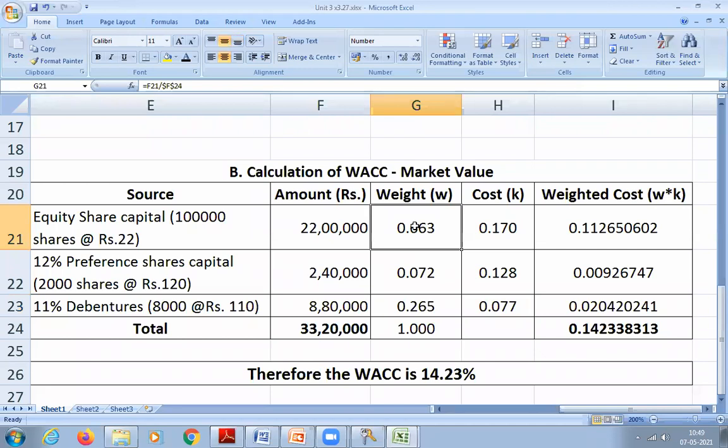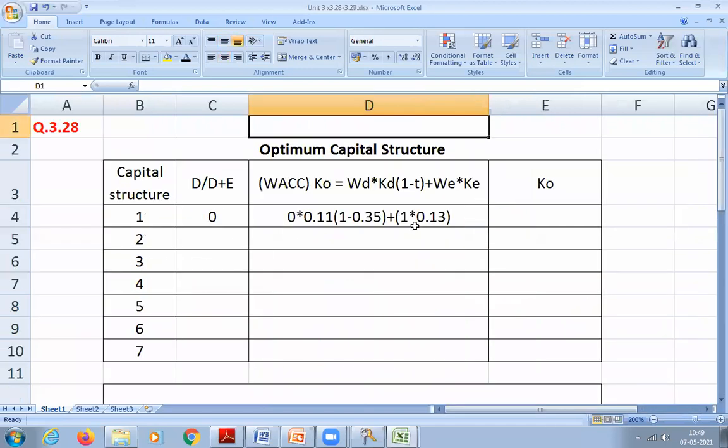And when I say capital structure, at least 1 has to be there. Either equity should be there or debt has to be there. Total cannot be 0. If it is totally 0, then it's not called capital structure. Any one has to be there. In this case, they have only equity, that means they have financed all the capital by issuing only equity. Hope you understood. Anyways, we'll do it again next time. So now you calculate K naught, the weighted average cost of capital.